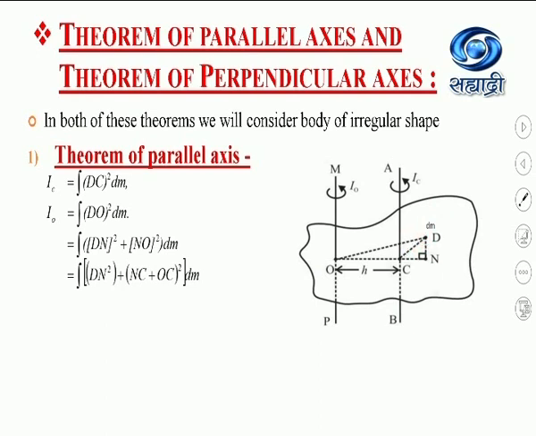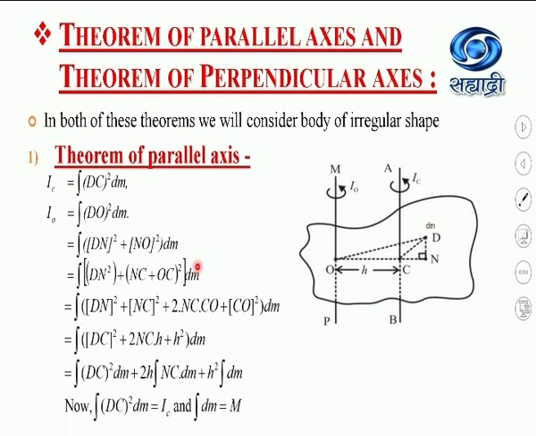Then, according to the Pythagoras theorem, this dO square will be equal to dn square plus no square, into dm. Now I can simplify this term. no will be equal to oc plus nc, so I can write no square as (nc plus oc) square into dm.